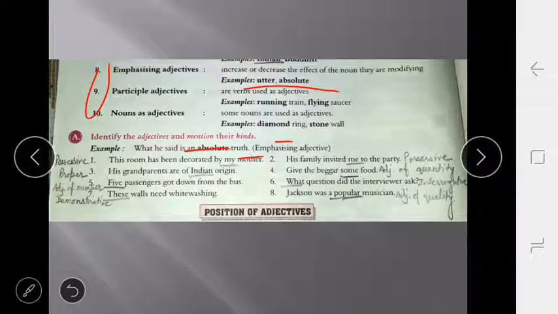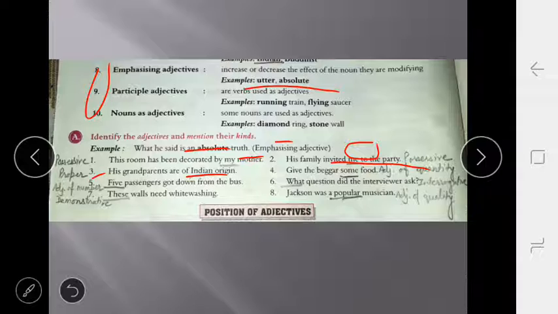Number 2, his family invited me to the party. In this sentence we have his. His is an example of possessive adjective. Third, his grandparents are of Indian origin. Here we are talking about the noun, that is origin. Which origin? Indian origin. Here the word Indian is defining the origin more closely, so that we can call it a proper adjective.